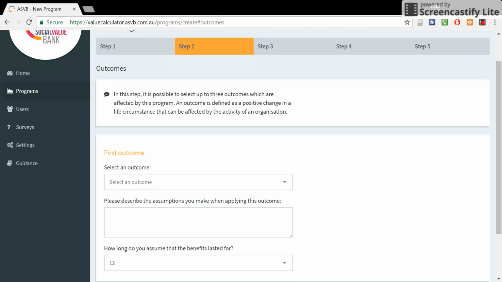Always prioritise the outcome your program is most likely to impact upon, regardless of the relative sizes of social value. To think about which outcome takes the most priority, think about the desired outcome of your program. For example, it is more likely that a training program for unemployed people has the ultimate desired outcome of employment. And so the outcome prioritized should be employment, not increasing confidence, even though the program may do that too. In the case of the Super Skills program, the desired outcomes are improved numeracy and adequate computer skills.